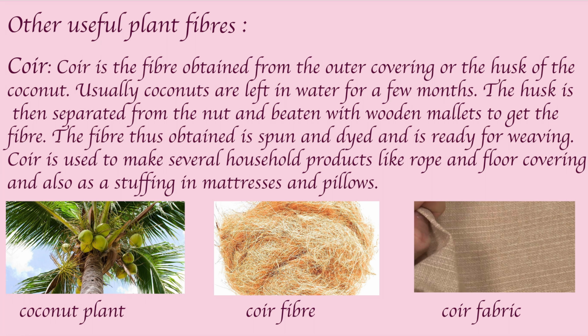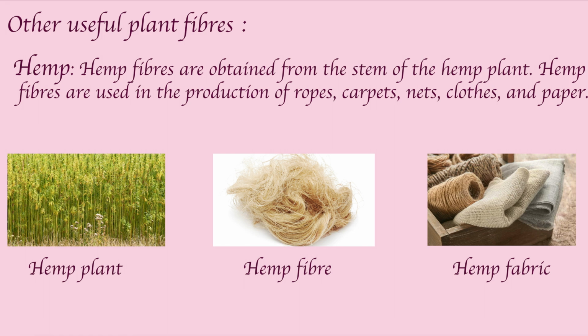Hemp. Hemp fibers are obtained from the stem of the hemp plant. Hemp fibers are used in the production of ropes, carpets, nets, clothes and paper. The picture shows the hemp plant, hemp fiber and the hemp fabric.